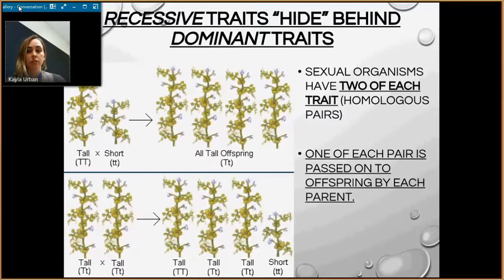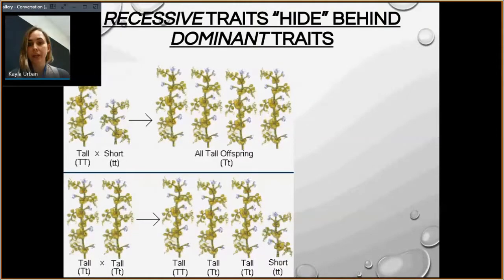So when you have this tall pea plant, capital T, and the short pea plant, lowercase t, one of the tall T's and one of the short t's goes to all of the offspring. So all of them are tall, with one dominant trait and one recessive trait. Because it is a recessive trait, it will not show if it is combined with a dominant trait. The dominant trait will show.